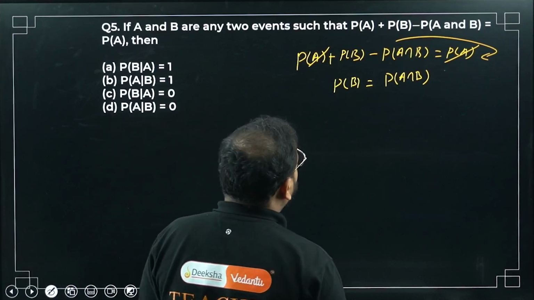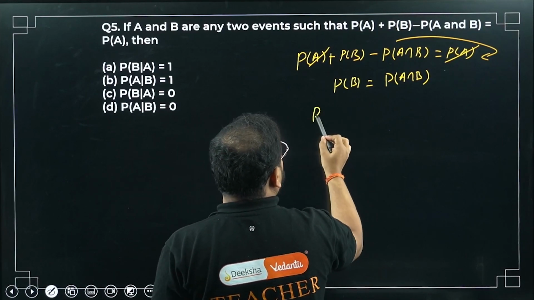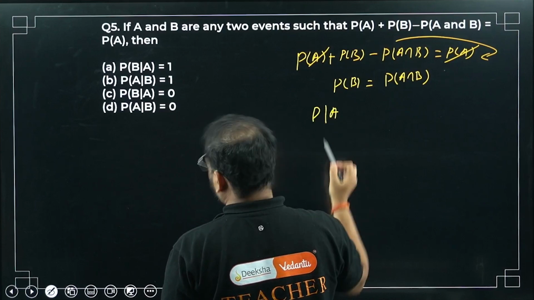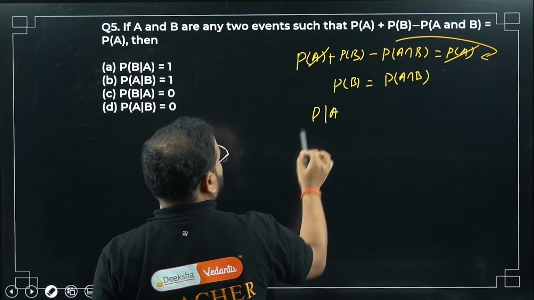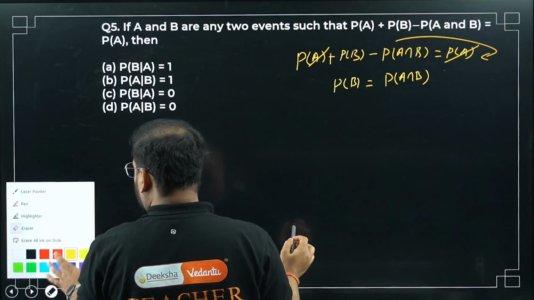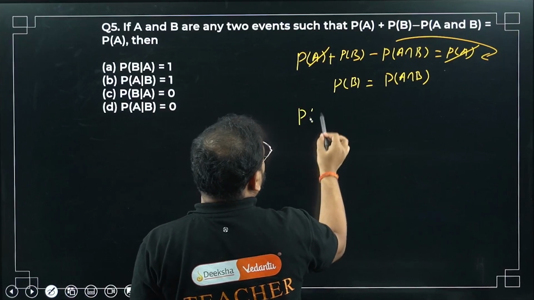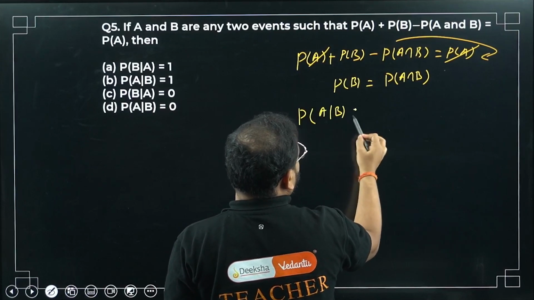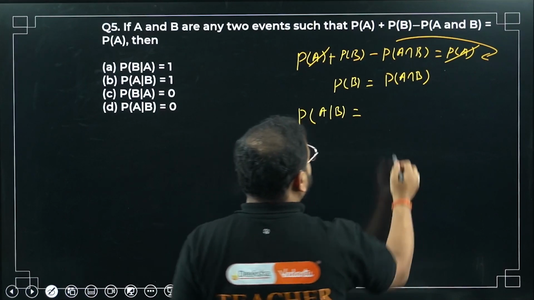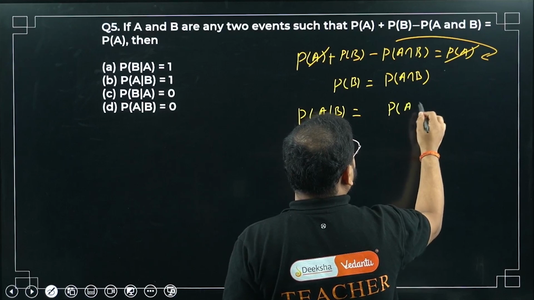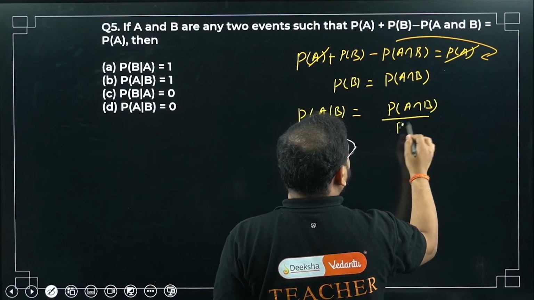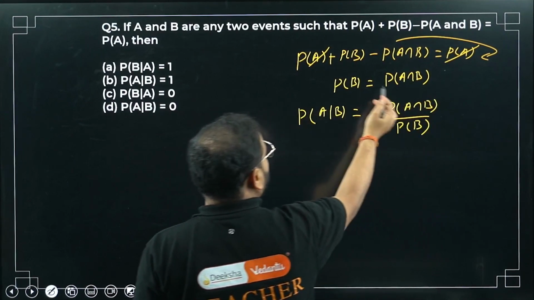Now do one thing. So please check. I want P(B), right? So I'm going to take this, P of A. I'm taking the conditional probability now. Probability of getting A when B is already given. B has already occurred. Please check. Now write P of A intersection B by P(B). What is that? Are they not equal?